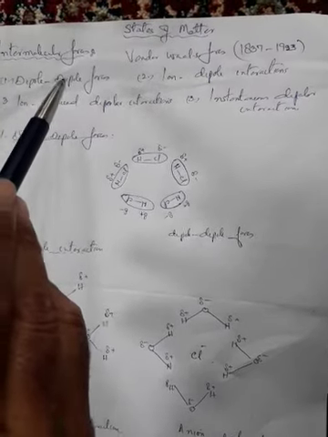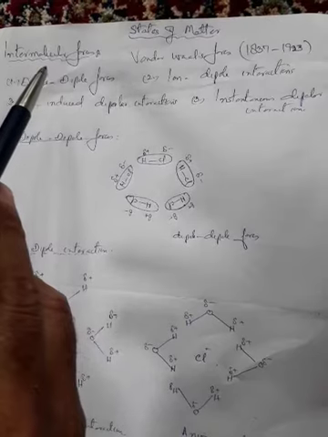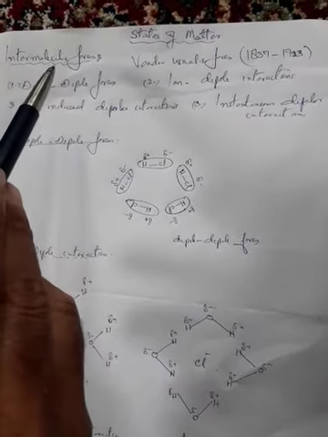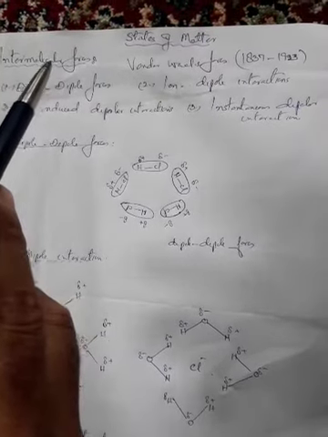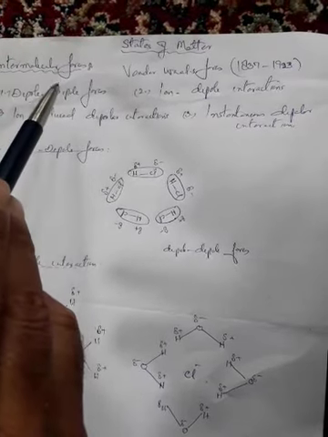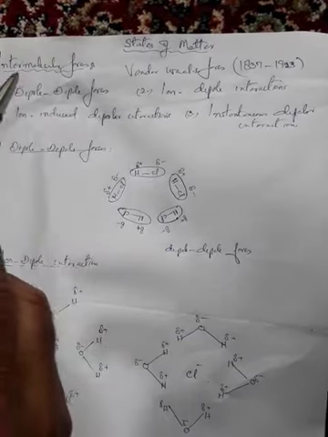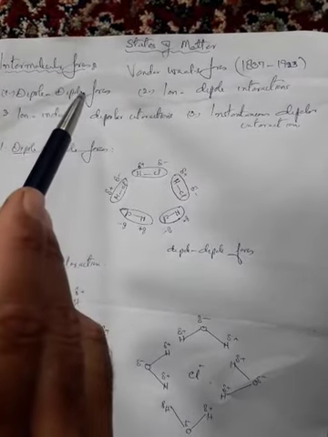They do not include electrostatic forces of attraction, which we see in ionic compounds, where the force exists between cations and anions and is electrostatic in nature. So these forces are not included in these intermolecular forces.